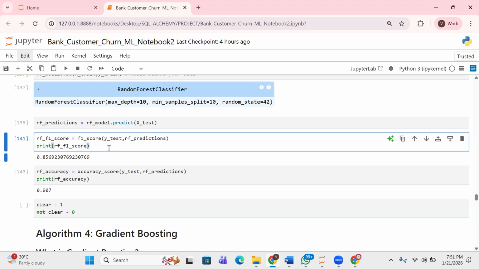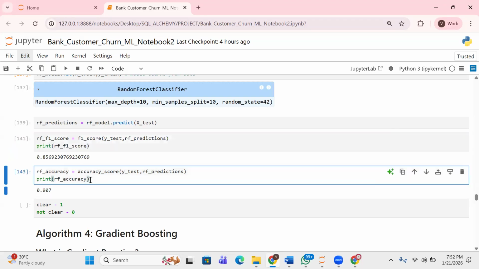Now, what we decide to use to evaluate the model is the F1 score. You can see F1 score is passing the Y test, as well as the predictions gotten from the model. When we ran this, you can see we got 0.85, right? So 0.85. We also decided to check accuracy score. We also get 0.90, which is like saying 90%, right?